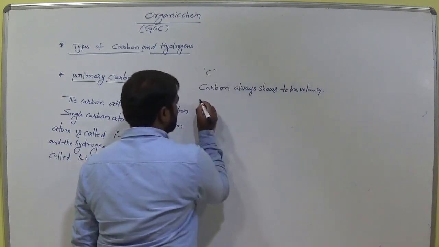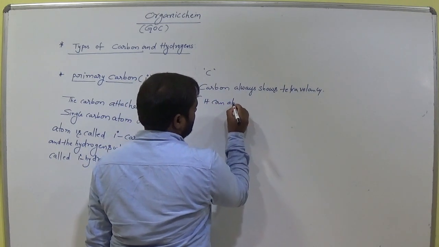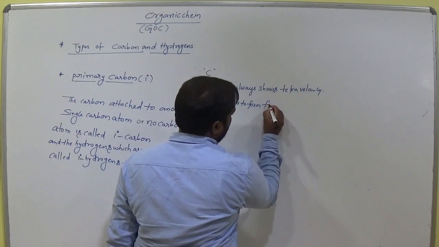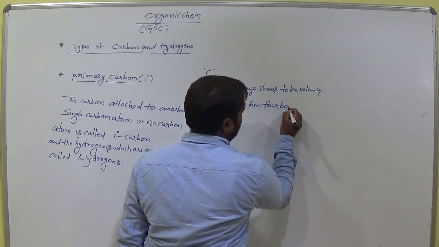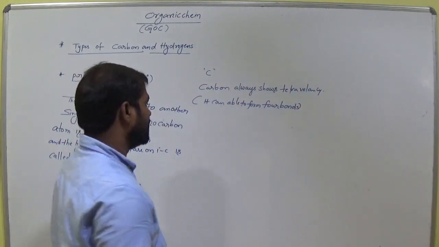That means it can form 4 bonds. How many bonds? 4 bonds around it.